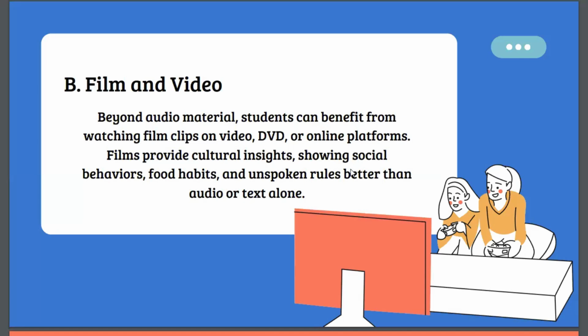All right, film and video. Beyond audio material, students can benefit from watching films on video, DVD, or online platforms. And films provide cultural insights, showing social behaviors, food habits, and unspoken rules better than audio or text alone.